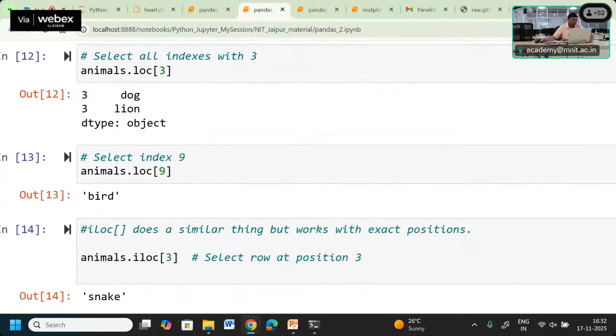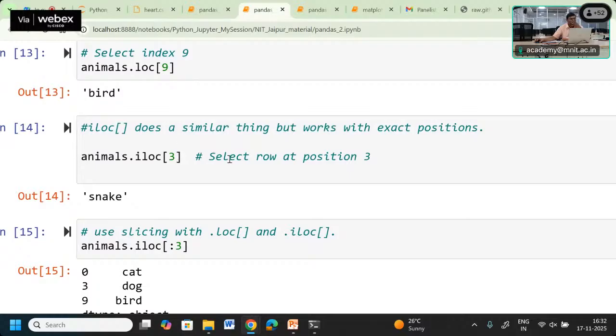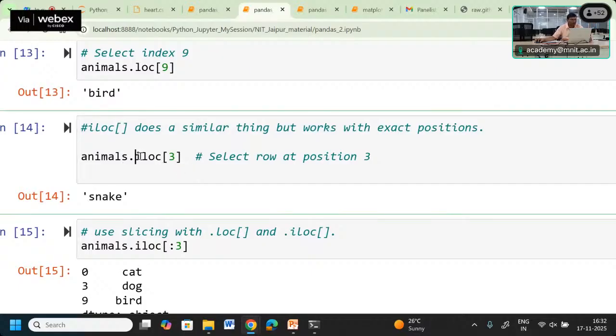Whereas iloc does a similar thing as loc, but it looks at the exact position. Exact position means the position at which the data appears within the data frame, not by their assigned indexes.